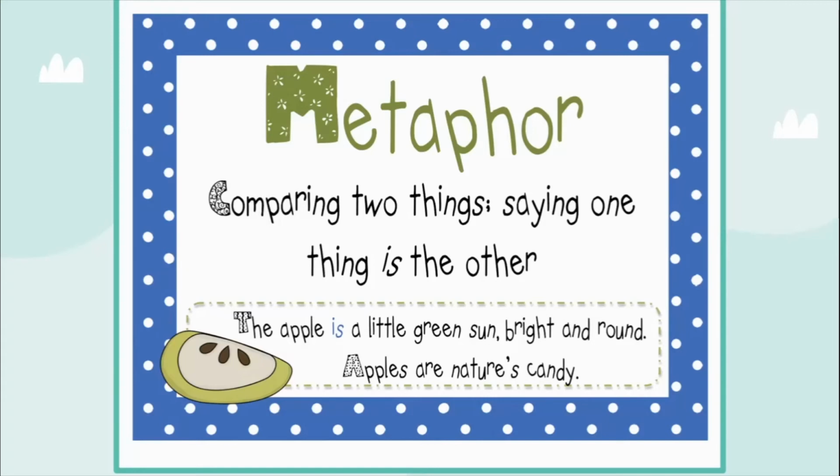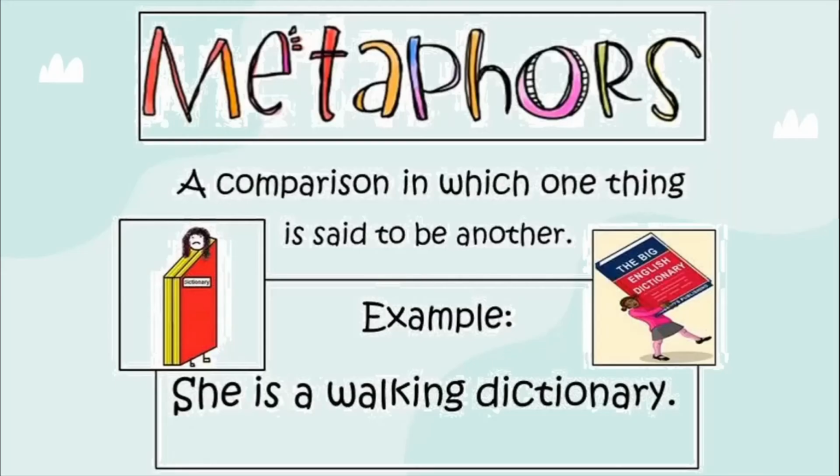Now metaphor, simile, these are all the basic figures of speech which we have been learning since the 6th and 7th standards. Some more examples of a metaphor. A comparison in which one thing is said to be another. Look at the example. She is a walking dictionary. So how could she be a walking dictionary? Is it possible for a person to be a walking dictionary?